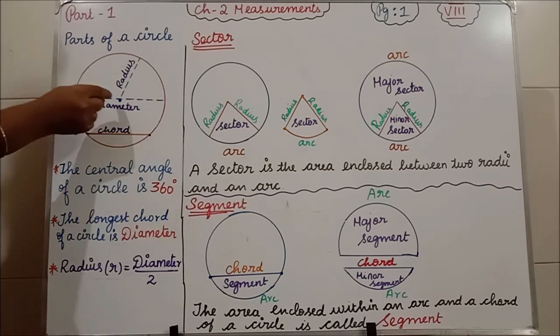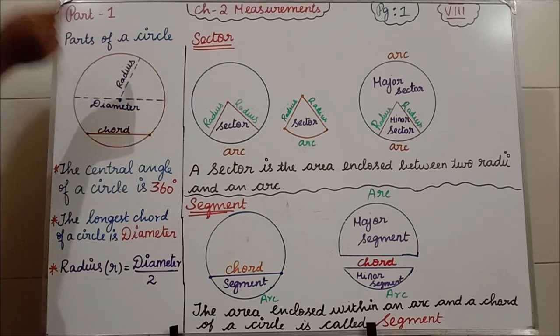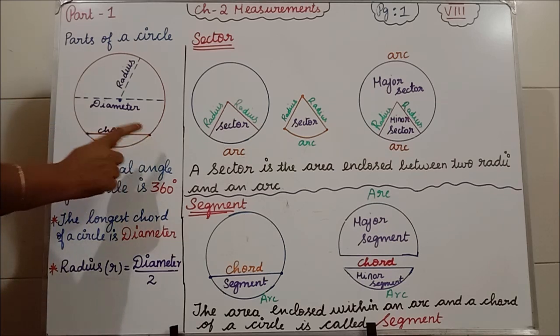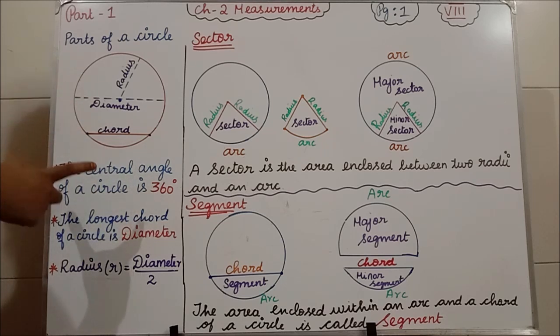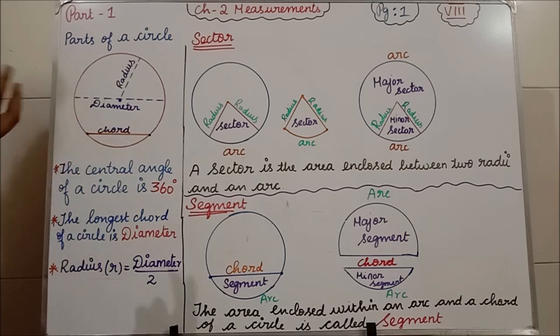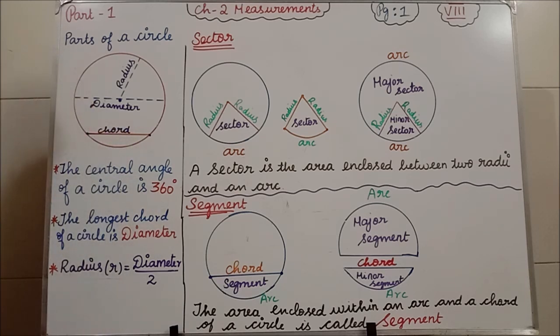A point at the center, if you draw any line from the center to its boundary, boundary means this is the boundary, isn't it? So that line we will say is the radius. Now what is a chord? Chord means, if any two points on the circle, here one point, here one point, are joined by a line segment, then this line segment is called a chord. Clear, students?